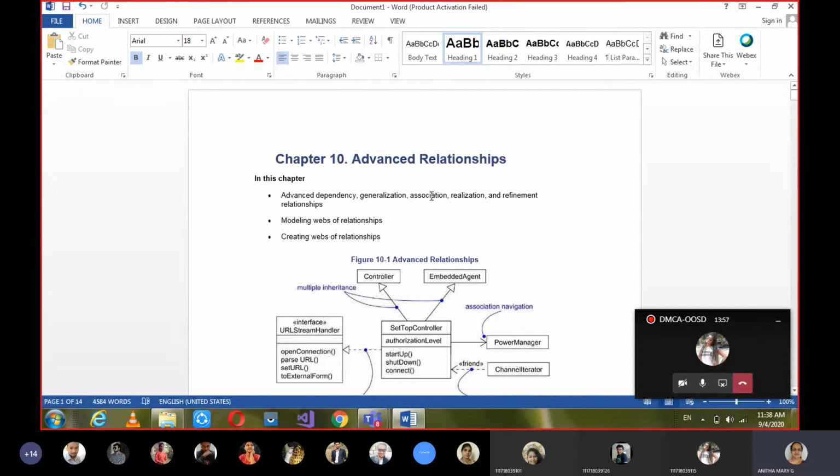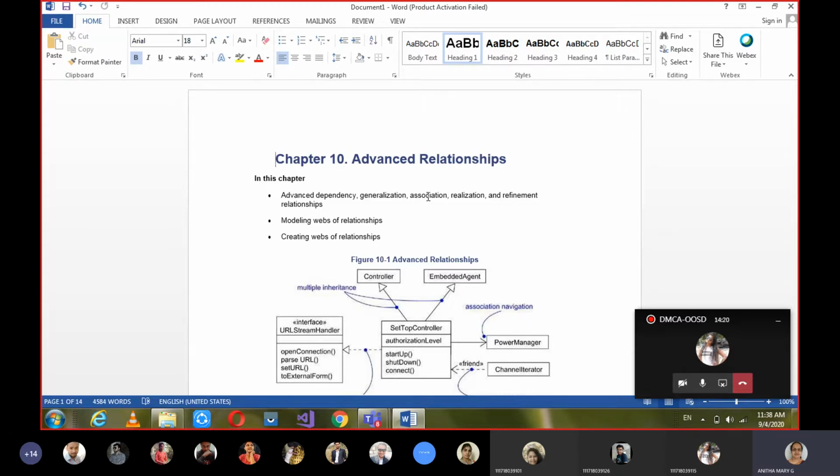And then association. In association we learned more in detail in the relationships chapter. What did we learn? Adornments, if you remember. What is the first adornment we learned in association? Name and direction.